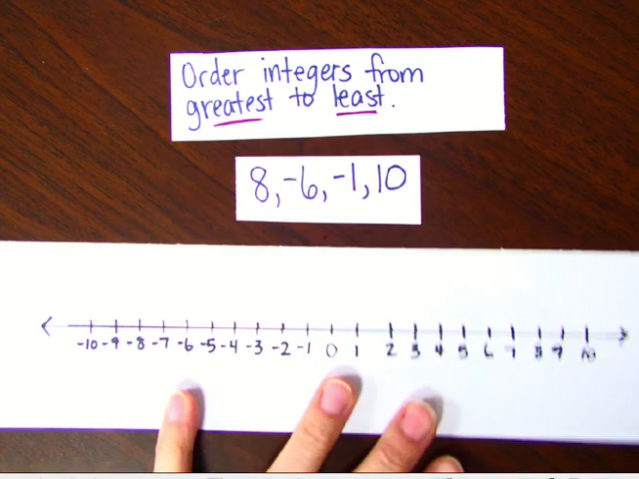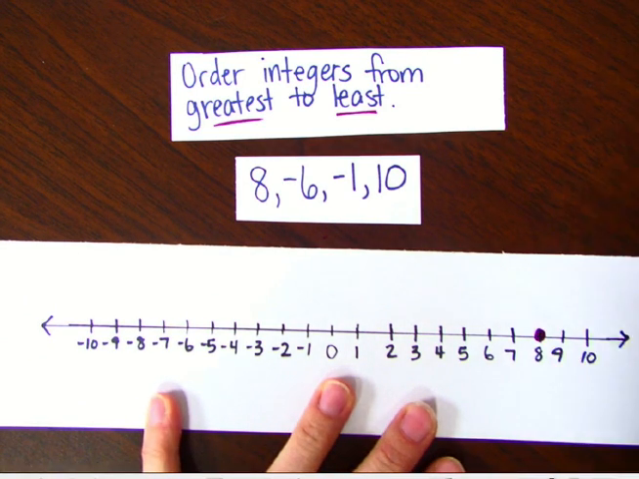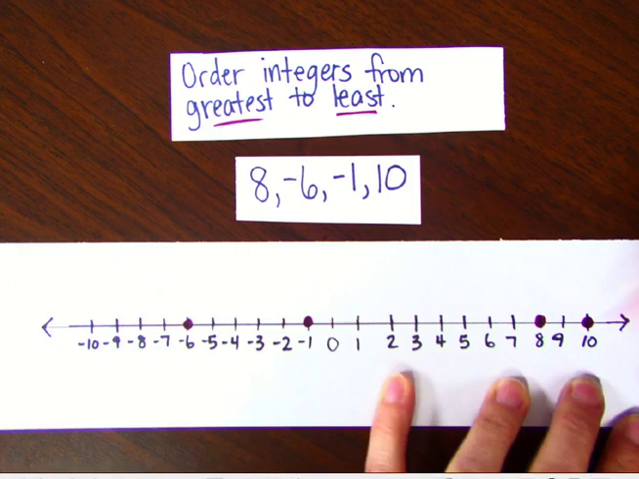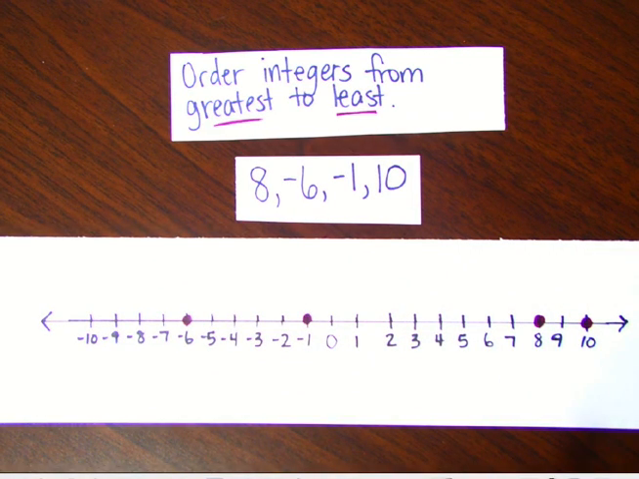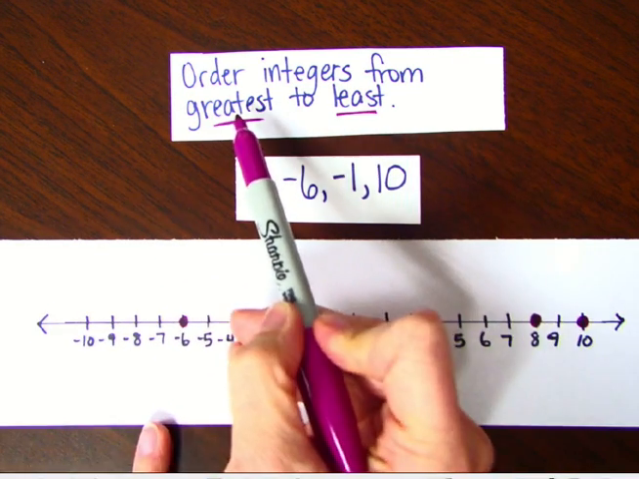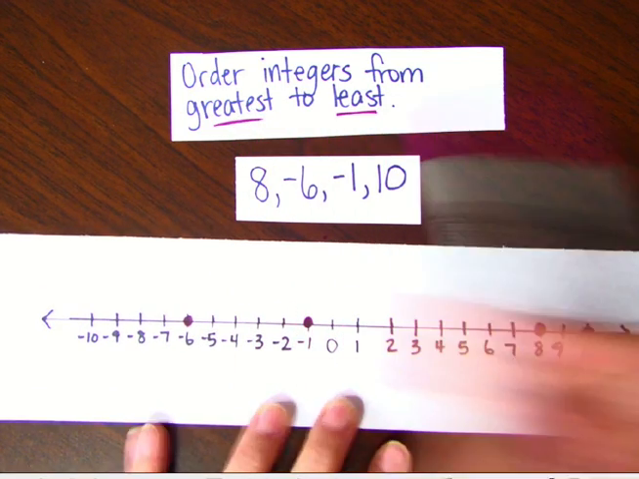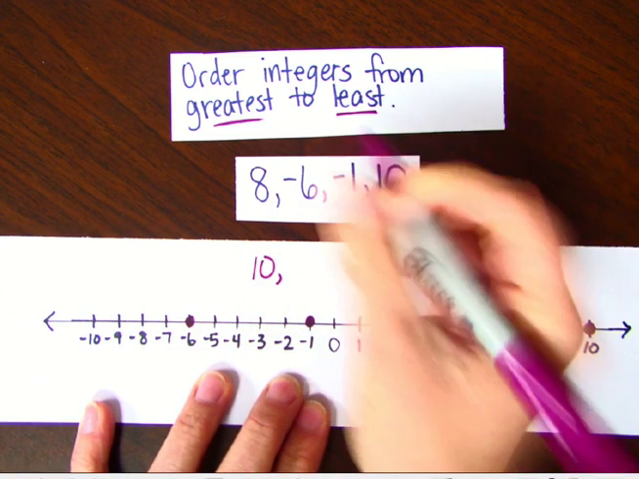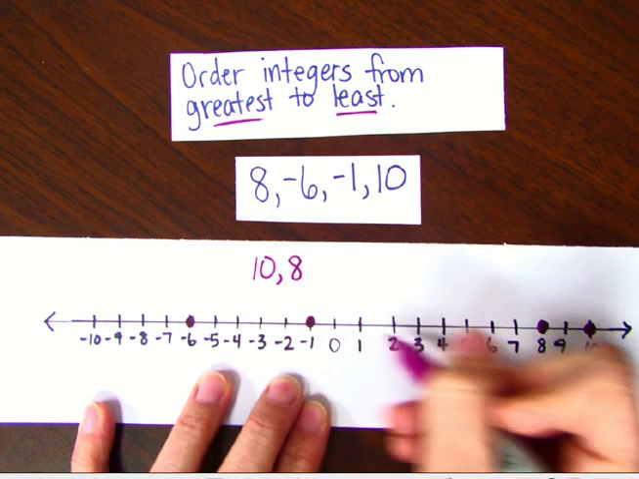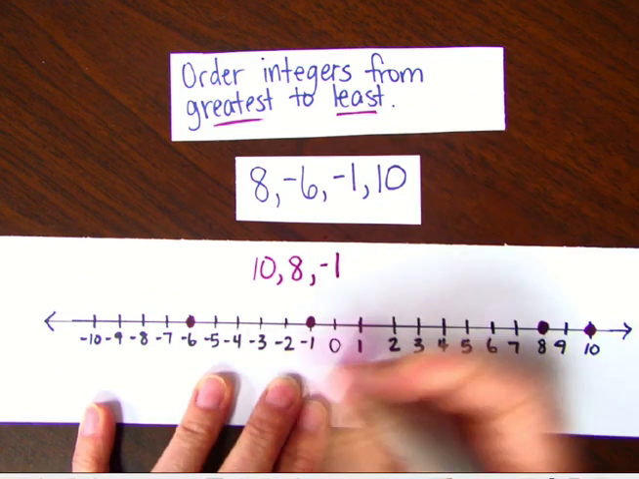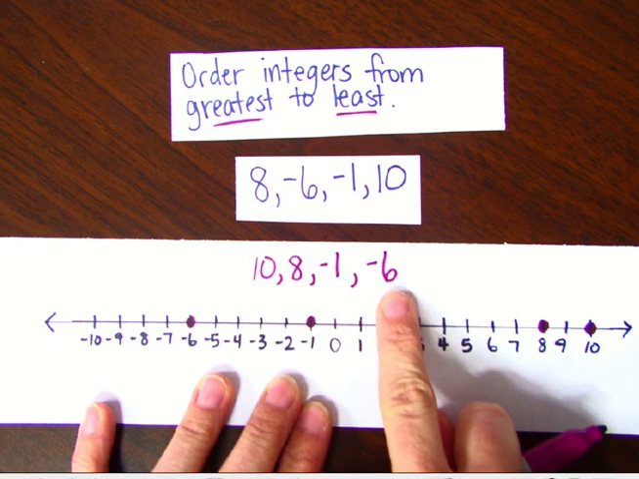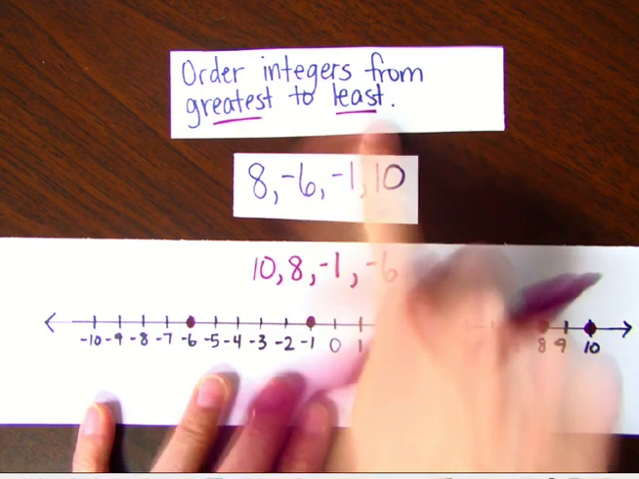Okay. Let's go 8, -6, -1, and 10. Forgot my numbers were larger there. Okay. Now we're going greatest to least. So I'm going to go right to left. So I'm going to start on this side. So my first number is 10, 8, -1, and -6. Greatest to least. It's very important to pay attention to what it's asking you to do.